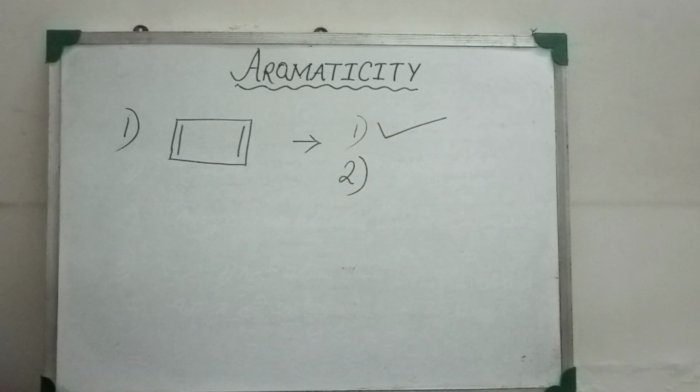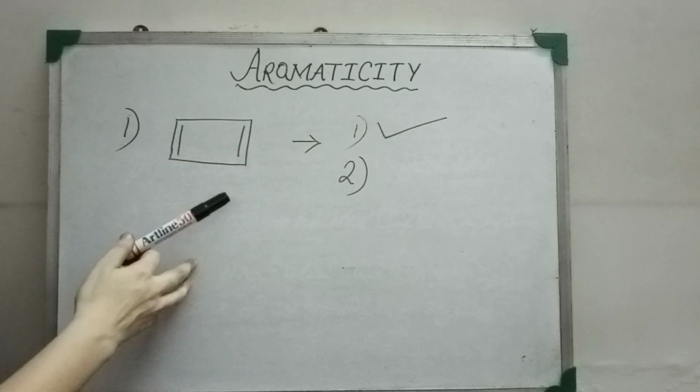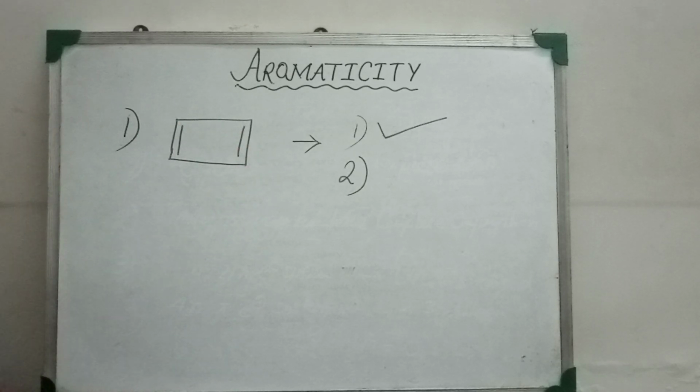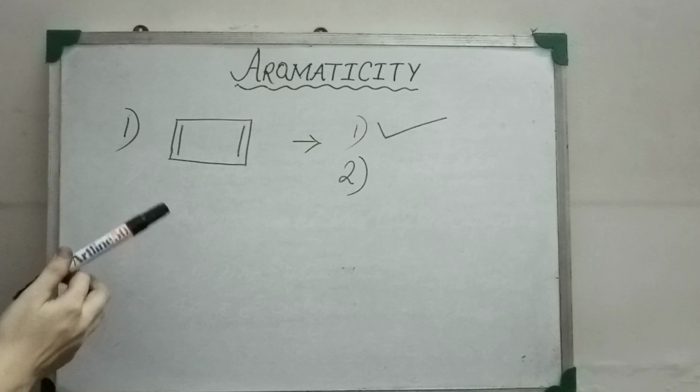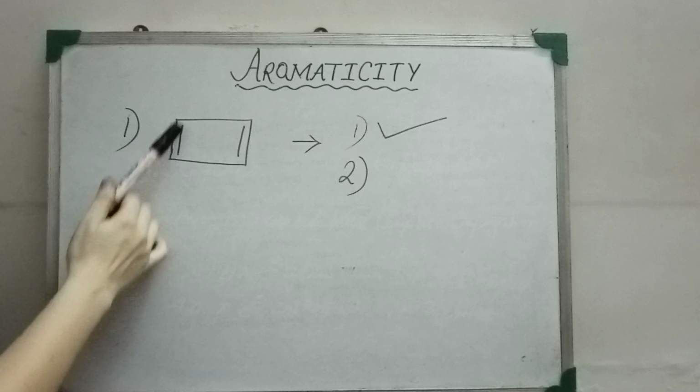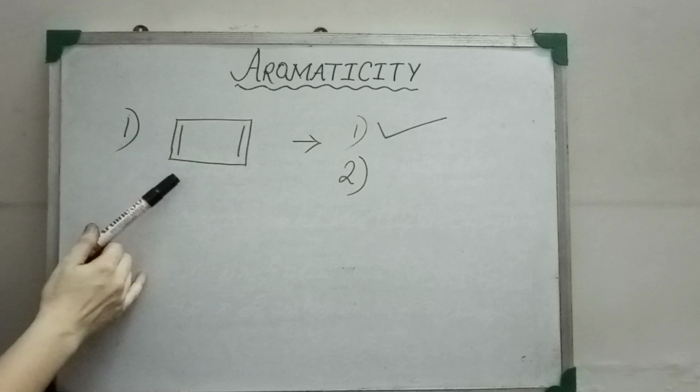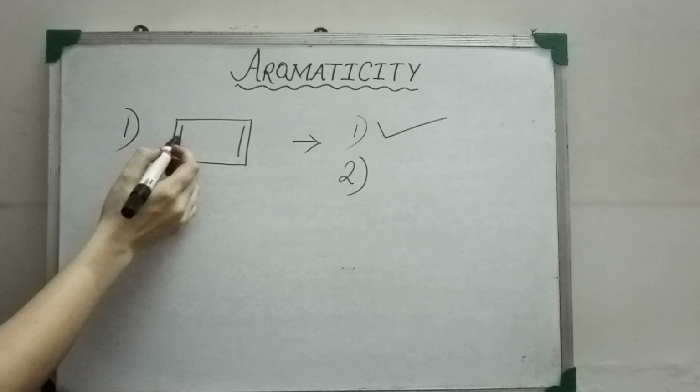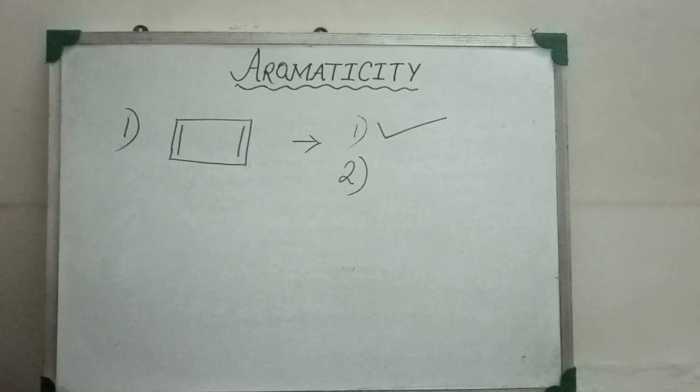Second criteria, whether the molecule has a complete conjugation throughout the molecule. So we will check whether it has an arrangement of alternate double bond and single bond throughout the molecule. Since you can see it has double bond, single bond, double bond, single bond arrangement throughout the molecule, the molecule has a complete conjugation. So the second criteria of aromatic compounds is checked and followed by the molecule.